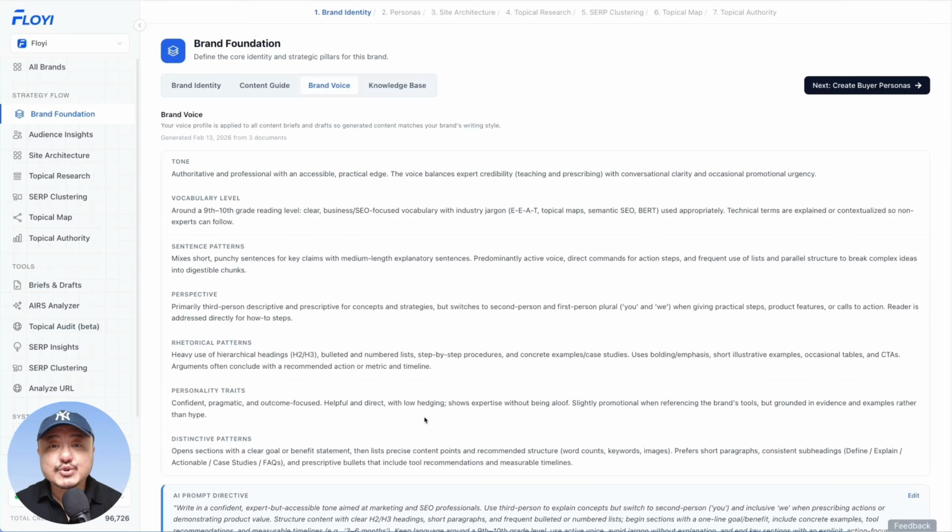Most content teams are running the same playbook right now. Pick a keyword, throw it into an AI tool, get a draft that sounds like every other draft on the internet. Then spend an hour or two rewriting it so it sounds like you and your brand.